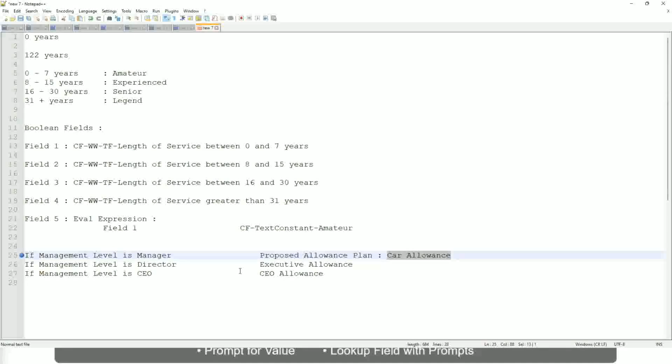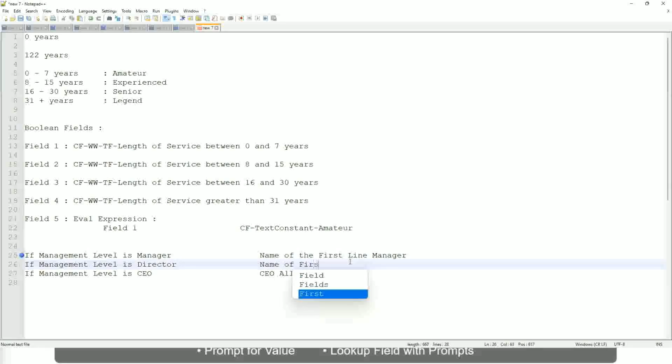Okay, or maybe let's do it something else. Forget about this. If the management level is manager, return the first line manager. I mean, the name of the first line manager. If it is director, name of... oh sorry, I'm getting it all wrong.